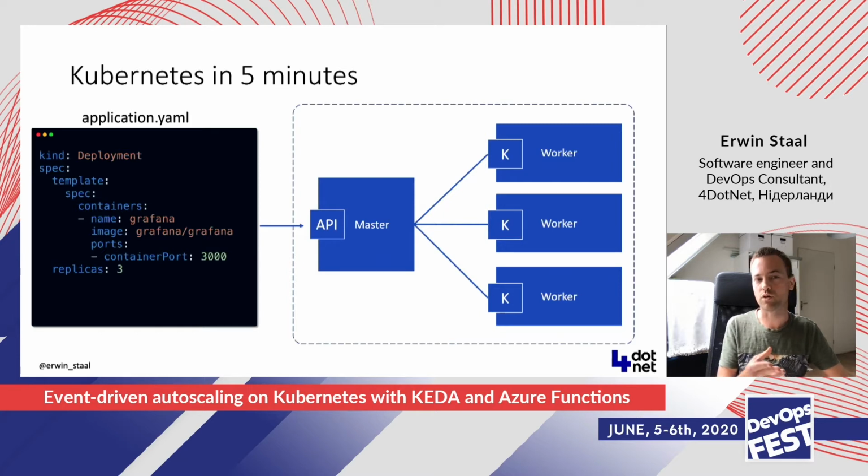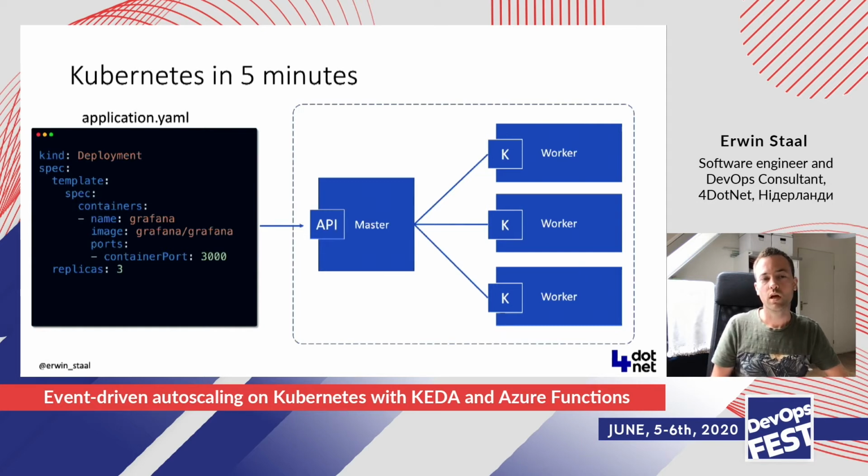So the one over here is going to deploy a container called Grafana, which is a dashboarding tool that's very popular in the open source space. We specify a few things here, like the container port, the port we want to run it on. And we also specify the number of replicas, which represents the number of containers, the instances we want to have running, to be highly available and to be able to handle the scale we need to handle.